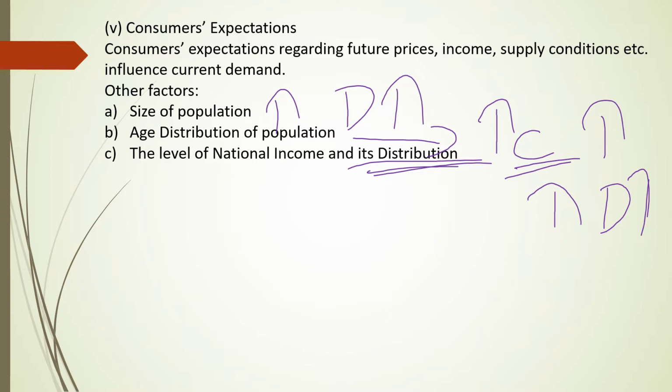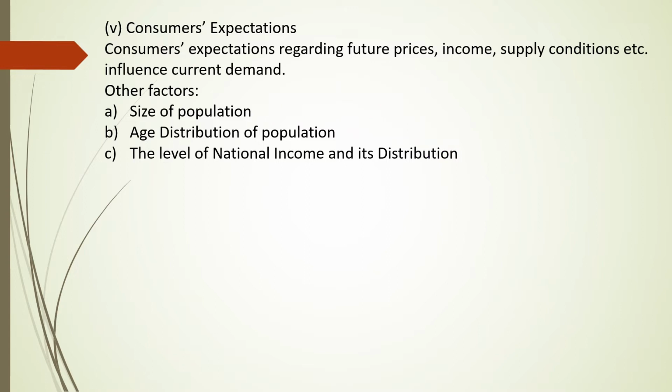But 90% of people's income is very less, so the demand will be very less. If it is distributed equally, everybody will buy goods and services. As it is equally distributed, demand for goods and services also increases. So these concepts you have to keep in your mind.